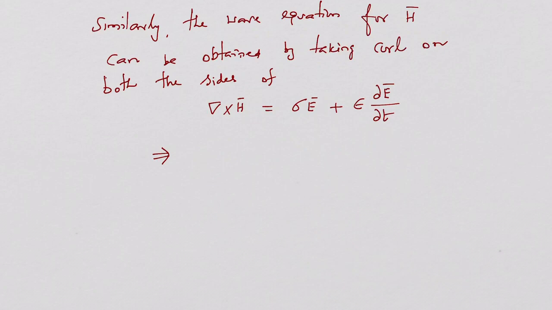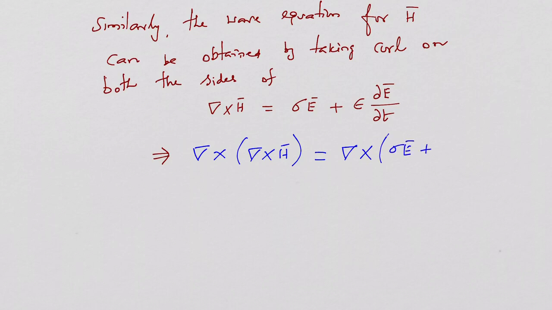Let us derive the wave equation for H, the magnetic field intensity, separately. It can be obtained by taking the curl, as usual, on both sides of Maxwell's second equation. So when we apply curl on both sides, it becomes del cross H is equal to del cross (sigma E plus epsilon dou E divided by dou t). What will be the impact on it? Let us discuss.